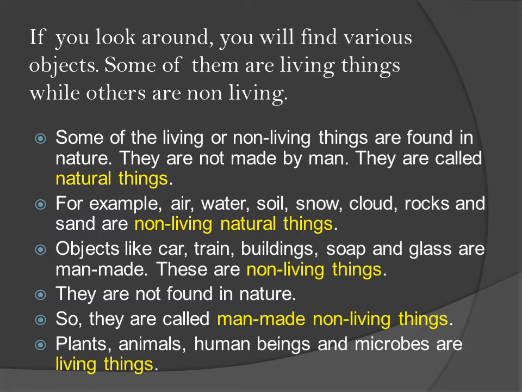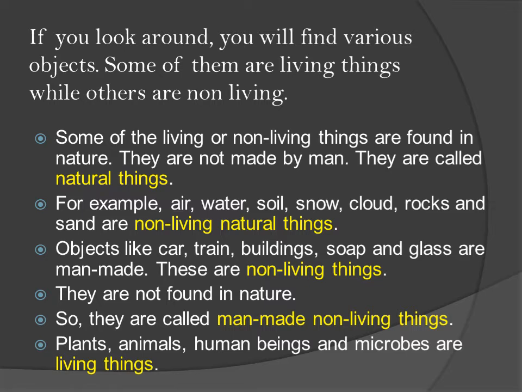If you look around, you will find various objects. Some of them are living things, while others are non-living. Some of the living or non-living things are found in nature. They are not made by man. They are called natural things. For example, air, water, soil, snow, cloud, rocks and sand are non-living natural things. They are not made by man.